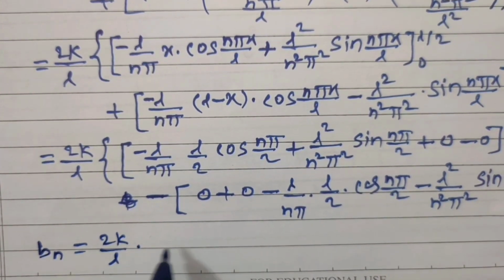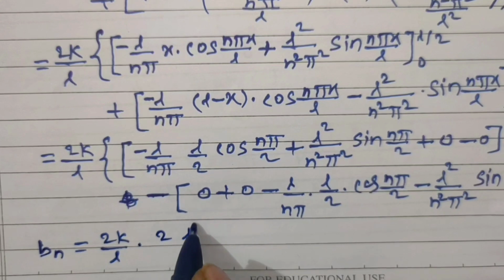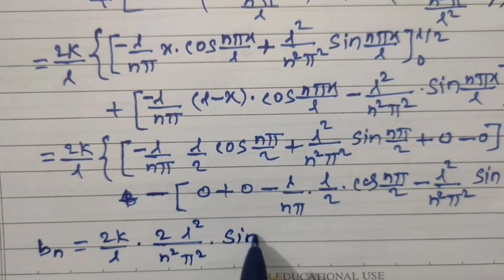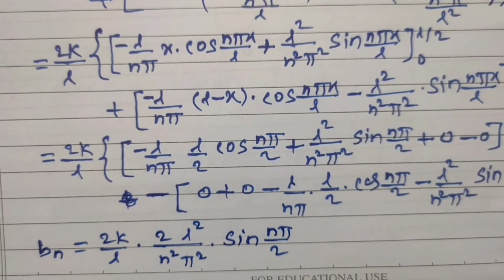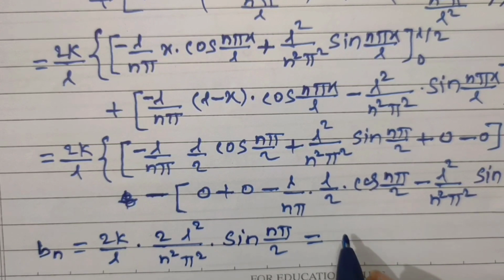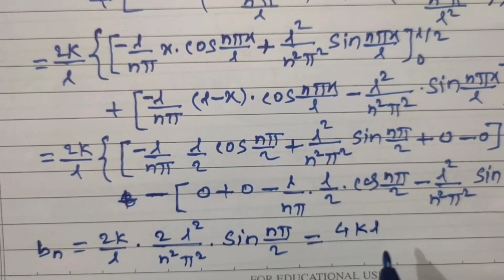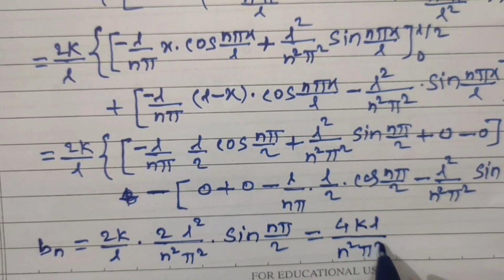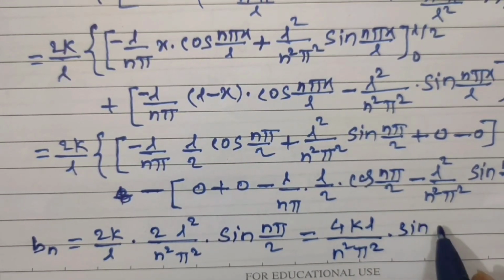So 2 times L square upon n square pi square into sine of n pi by 2. Simplify this. L cancels with this square. Then the numerator becomes 4kl divided by n square pi square into sine of n pi by 2.